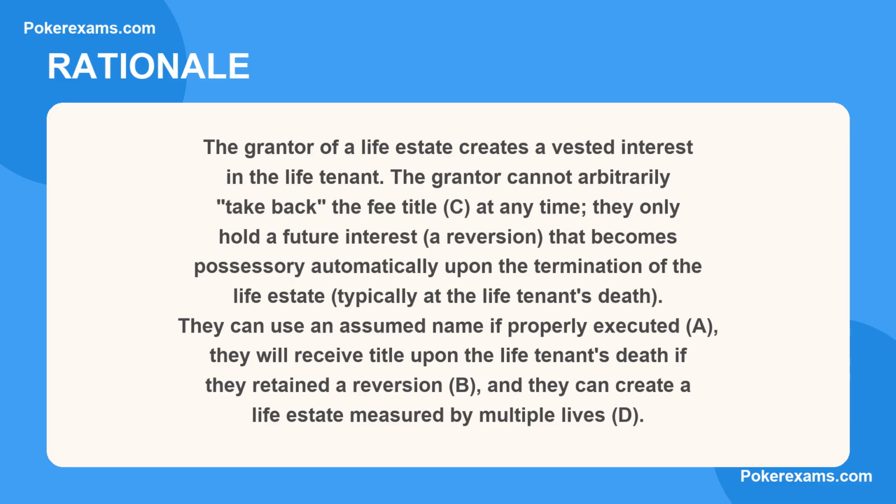They can use an assumed name if properly executed, A. They will receive title upon the life tenant's death if they retained a reversion, B. And they can create a life estate measured by multiple lives, D.